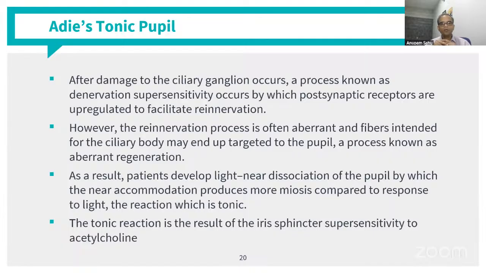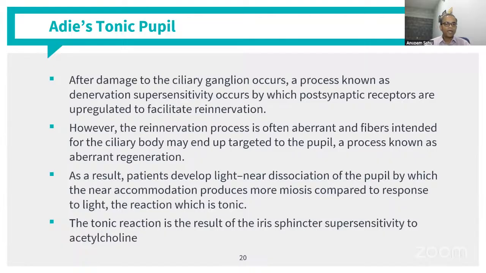Okay, and that also happens because of the aberrant re-innervation that happens, and this re-innervation mostly goes to the pupillary area. We still do not know a lot about how these things actually work, but this is the kind of function that it usually leads to. And so that also leads to a light near dissociation many a times in these kind of patients, where for near, that is the convergence reflex, is working, but the light reflex is not working very well.